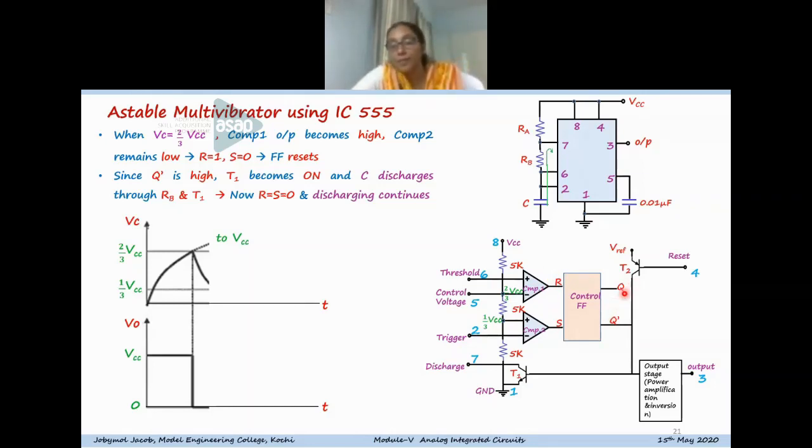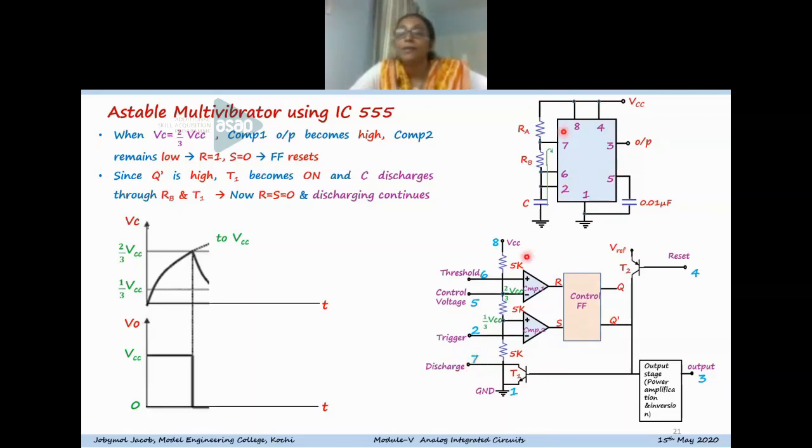So now what happens if Q is reset? Q 0 means Q bar 1. When Q bar is 1, the transistor T1 becomes on, because that voltage comes to the base of the transistor. When transistor T1 is on, this point, that is the discharge point, is connected to the collector of the transistor T1.